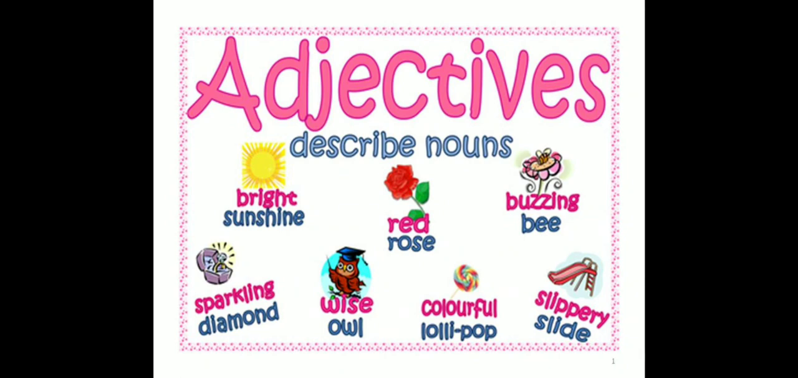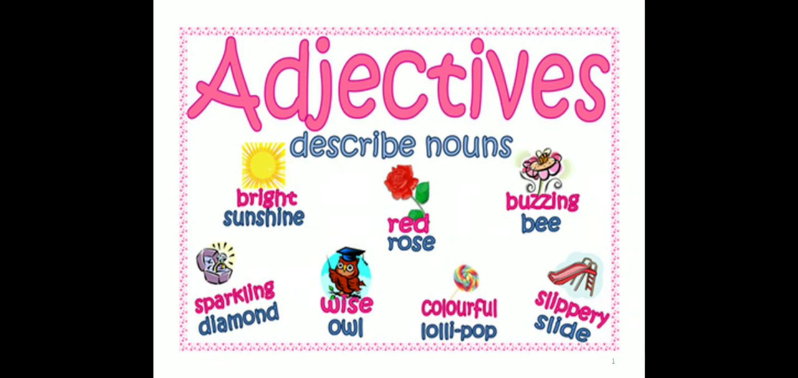First of all, I will read all the nouns. Sunshine, rose, bee, diamond, owl, lollipop, slide. All these are the nouns, and these nouns are paired with one describing word, that is adjective. Bright sunshine. Bright is adjective.